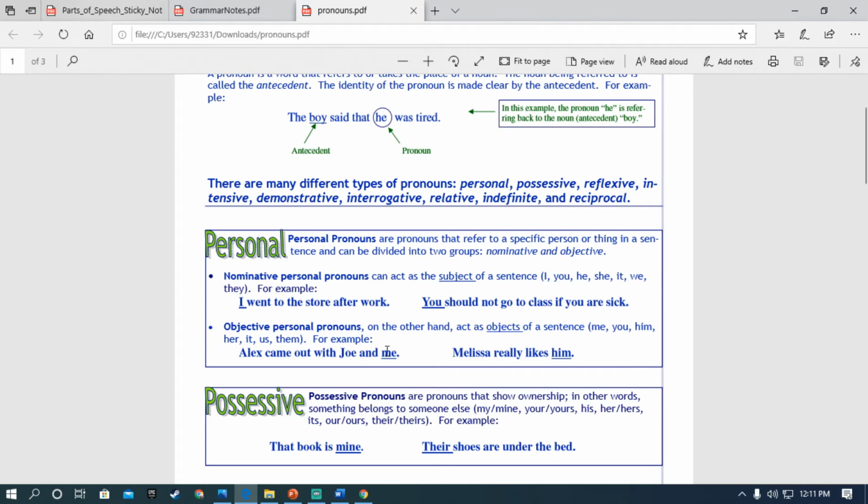Whereas I is converted in objective form, me, and he is converted in objective form, him. Me and him are the objective form of personal pronoun.